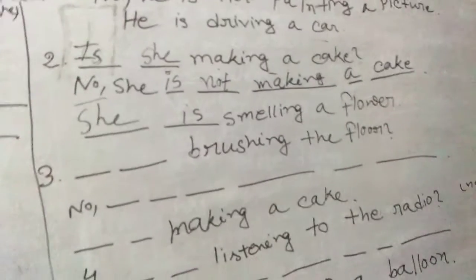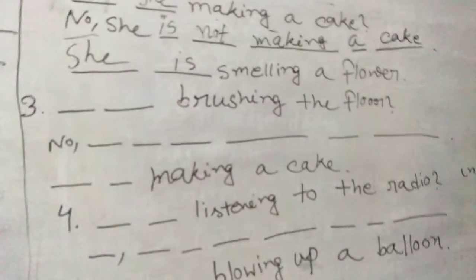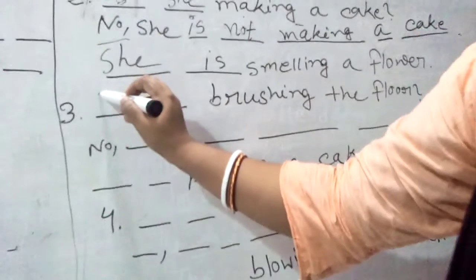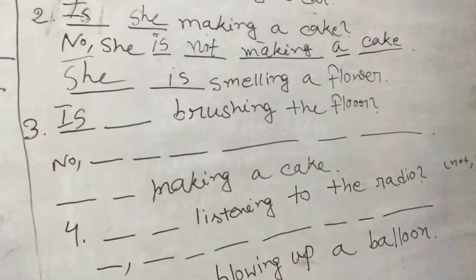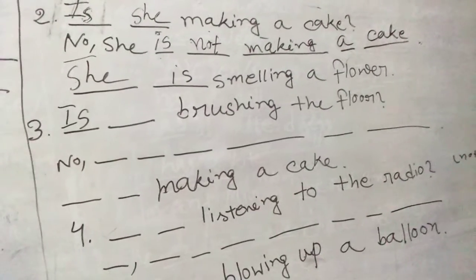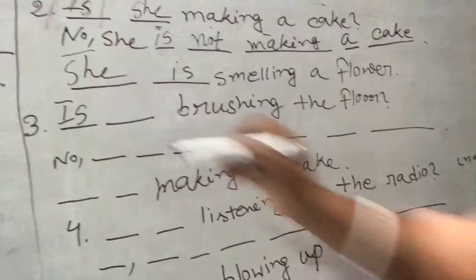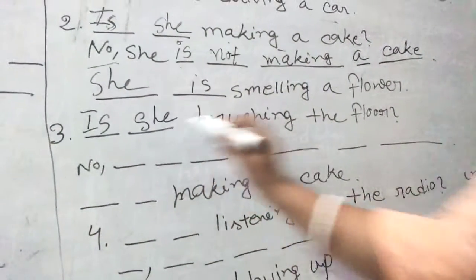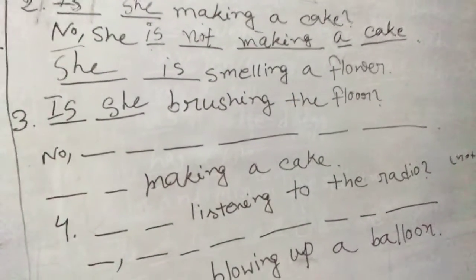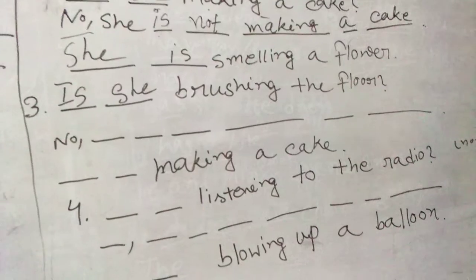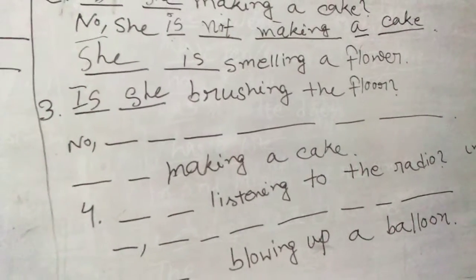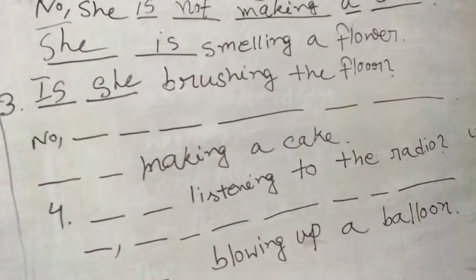Okay, now number 3, brushing the floor. So you can see a girl. Okay, as she is a girl, you have to put she. Is she brushing the floor? Is she really brushing the floor? Can you see her brushing the floor? Can you see any brush in her hand, or is she doing something on the floor?